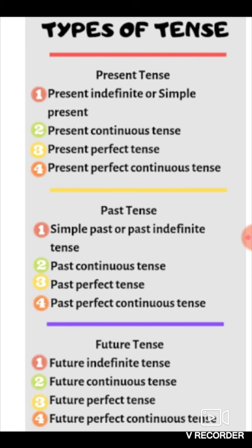If we talk about continuous tense, present continuous tense is there, past continuous tense is there, future continuous tense is there, present perfect tense is there, past perfect tense, and future perfect tense. Present perfect continuous, past perfect continuous, and future perfect continuous. First of all, we are going to start with present indefinite tense or simple present tense.